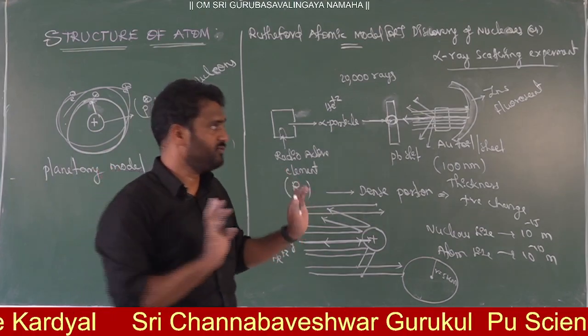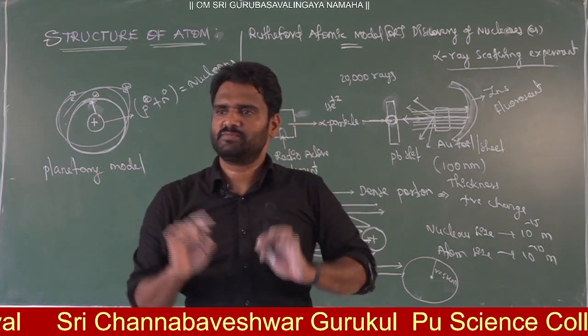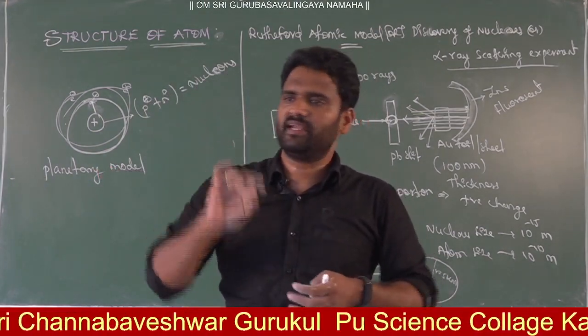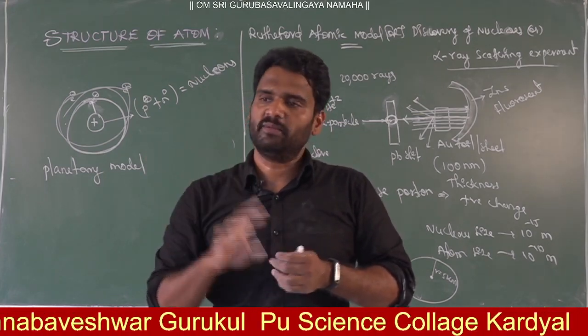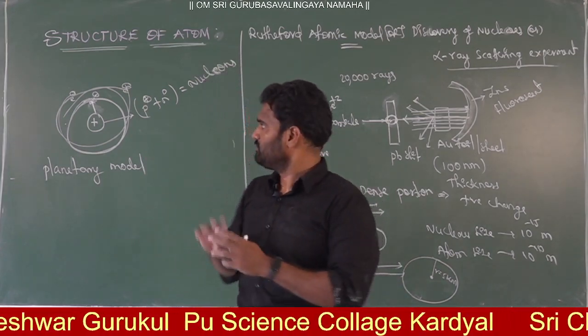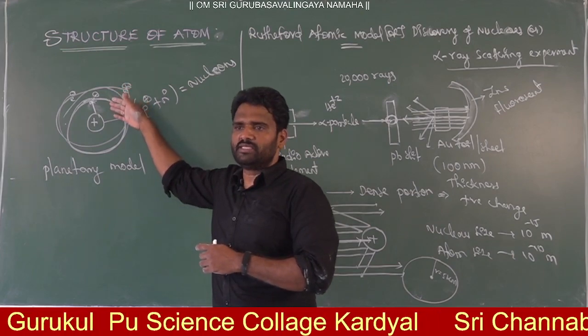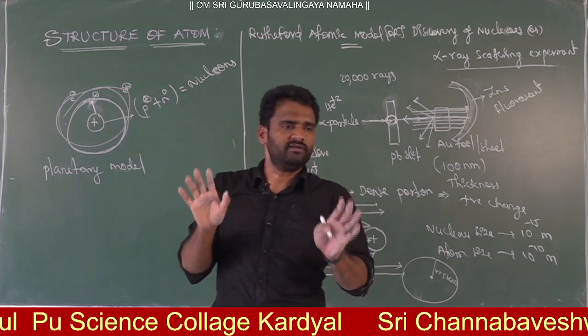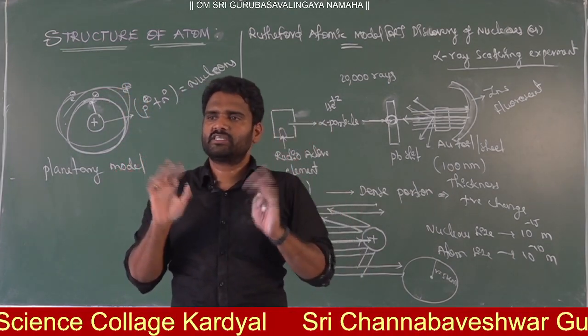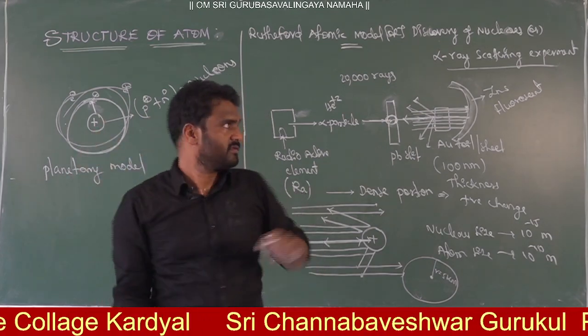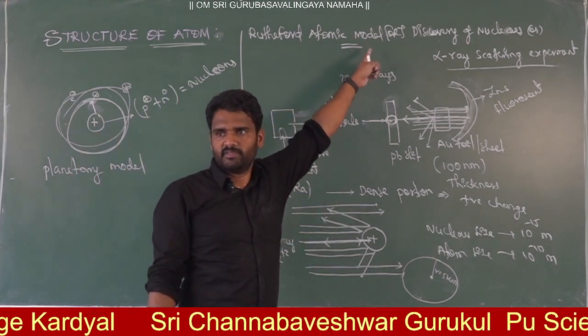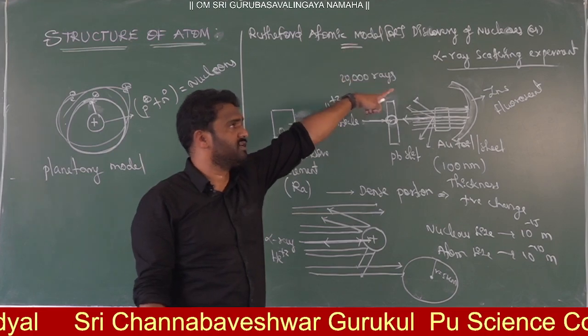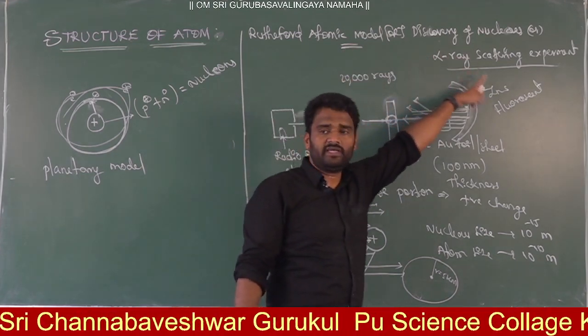Right now we have the atom. In the atom there are three fundamental particles, and this is how they are arranged. Electrons will be outside of the nucleus. Inside the nucleus there will be protons and neutrons. So who discovered the nucleus? Rutherford. Yes or no? He only discovered it, no? How did he discover the nucleus? From the alpha ray experiment.